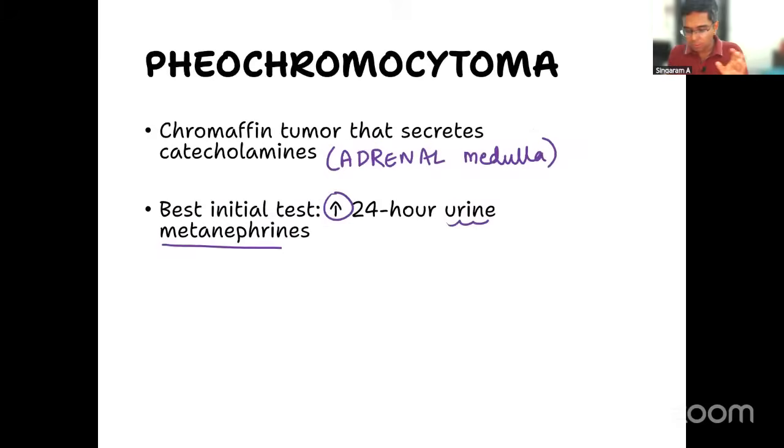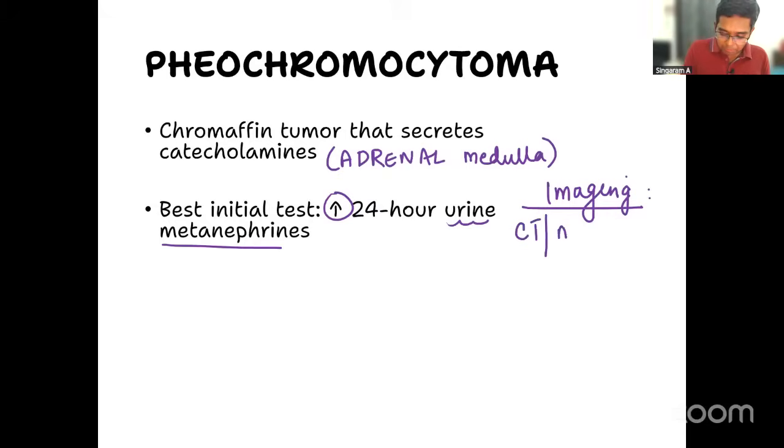And if I ask you one more question, what is the imaging test I will do to find out the tumor? I told you it is in the adrenal gland. So, what is the imaging test I will do?